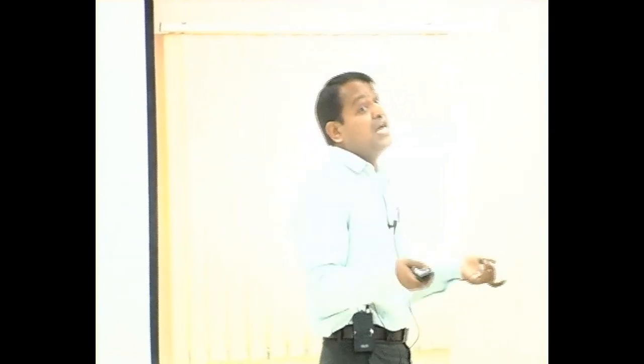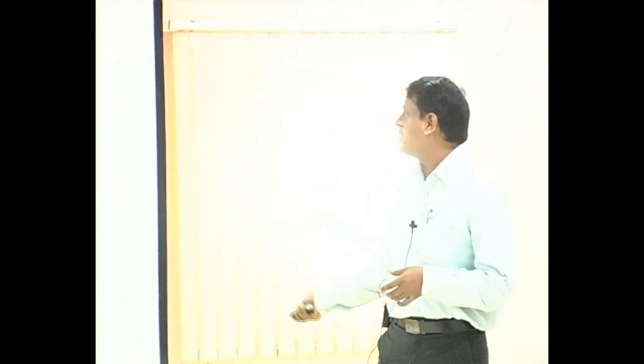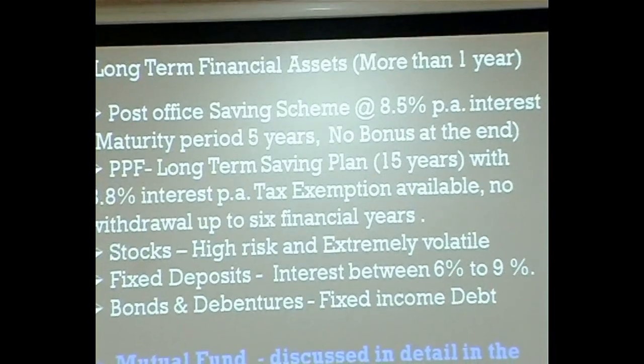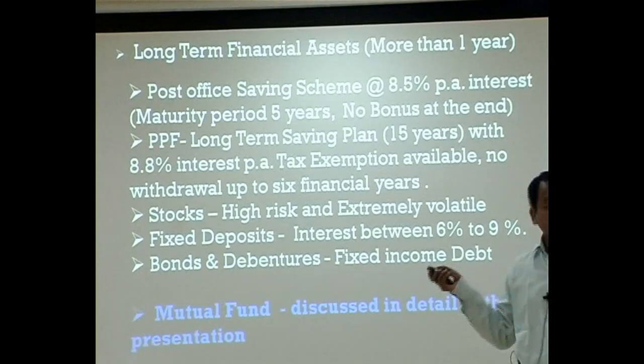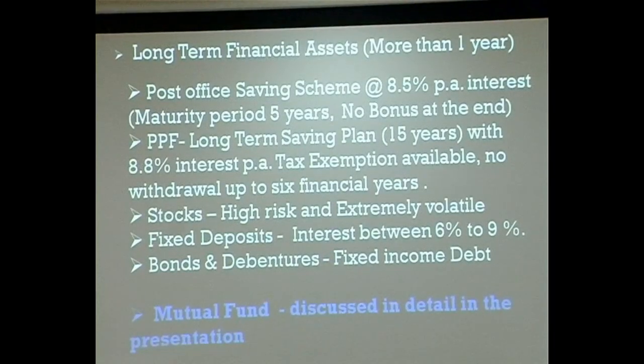Coming to fixed deposits, even fixed deposits for the short term, less than 1 year, you can invest for 200 days, even 150 days. Fixed deposits also provide some interest, and if it is more than 1 year, that is considered long term. The normal rate of interest for the above is 4% to 7%. Coming to long term financial assets, that is more than 1 year, you can take the post office savings scheme, a recurring deposit, or MIS, the monthly income scheme. It has now been changed to 5 years, earlier it was 6 years. It provides 8.5% per annum interest, and there is no bonus at the end.